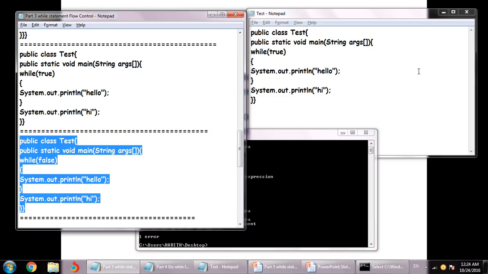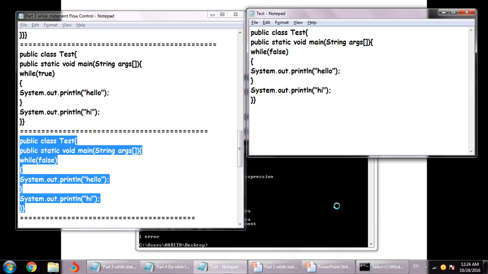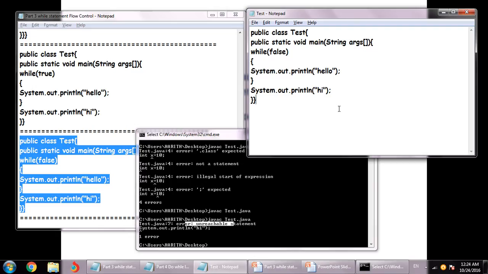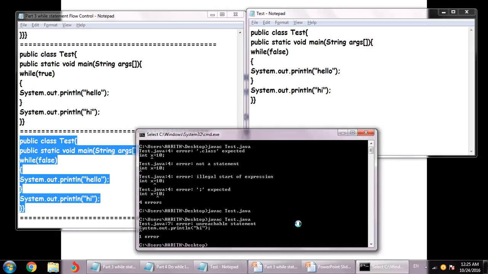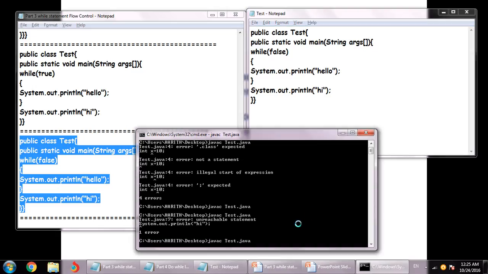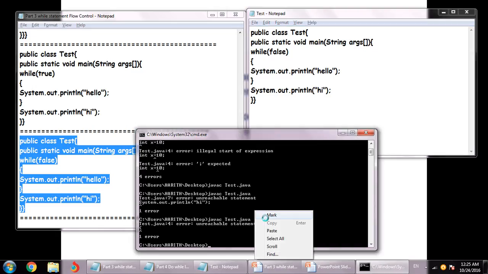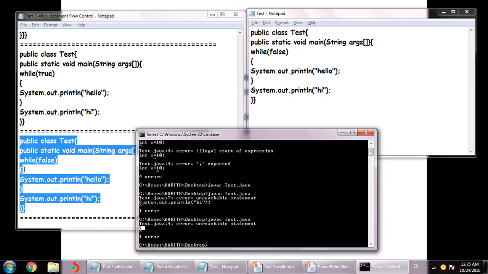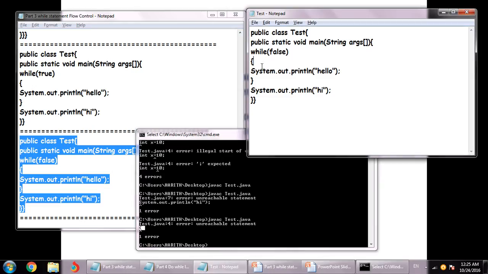So let me quickly save the program and run it one more time, and we'll see that this time the statement which is unreachable is the bracket. Of course, because the bracket is the next statement related to the false one. Over here, if I remove the brackets, it will give me this System hello as the unreachable statement, right?